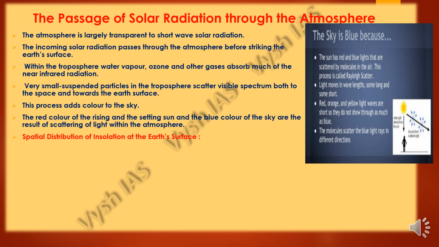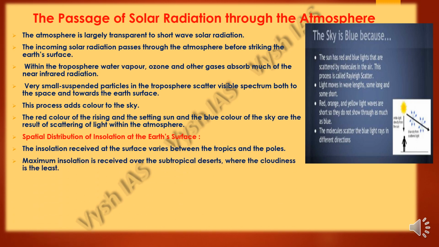Next we have the spatial distribution of insolation at the earth's surface, how it is distributed at various space intervals. The insolation received at the surface will differ. In the tropics it will be different, in the poles it will be different, and the maximum insolation is received over the subtropical deserts where the cloudiness will be less, because clouds also reflect the light back, light in the sense the rays.